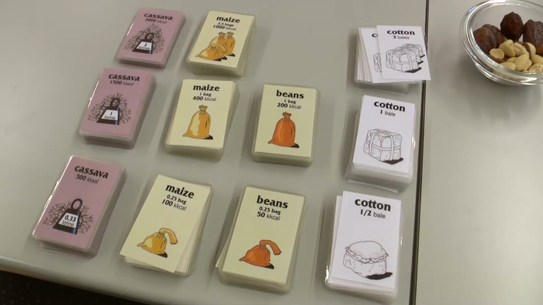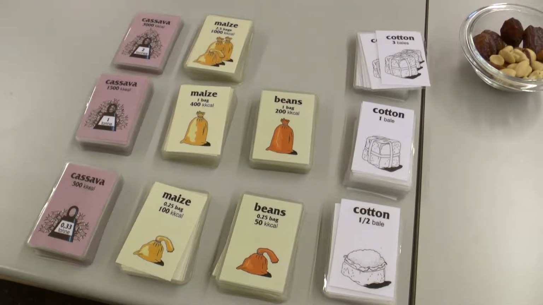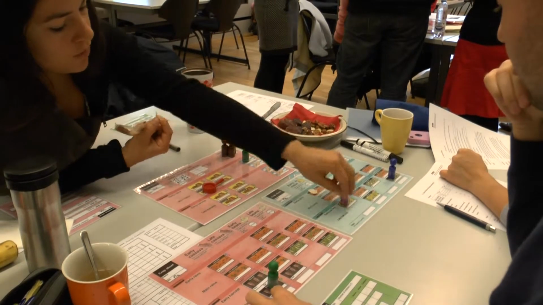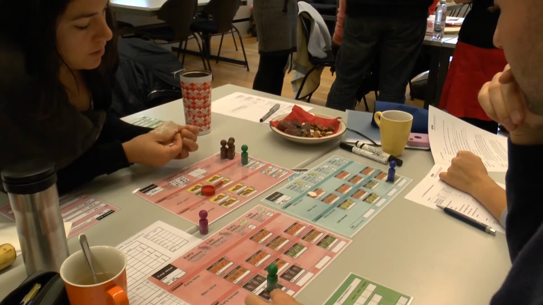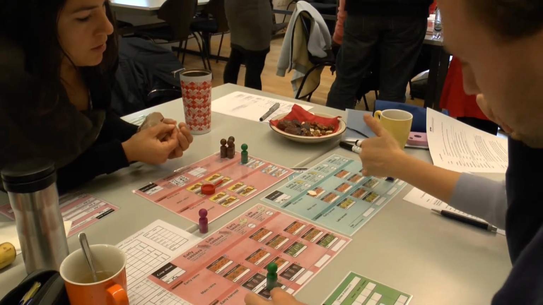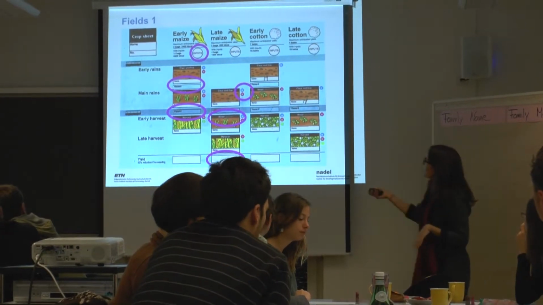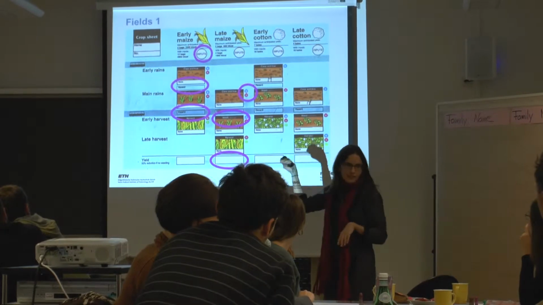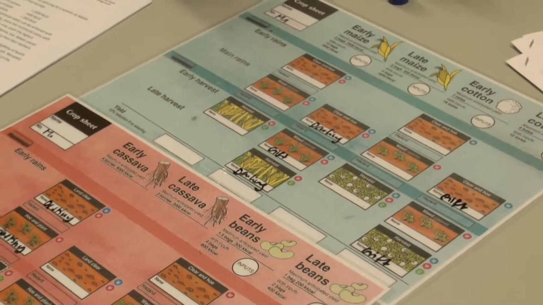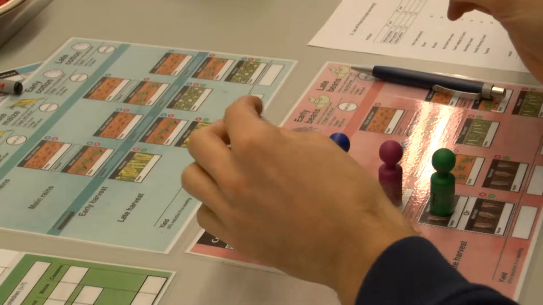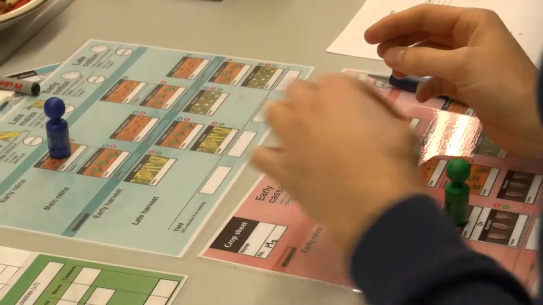They may grow cotton, maize, beans, and cassava crops if they allocate a suitable labor force to the fields in each of the 4 periods of the agricultural year: early rains, main rains, early harvest, and late harvest. Land is the domain of men, but women may also take part in specific agricultural activities.